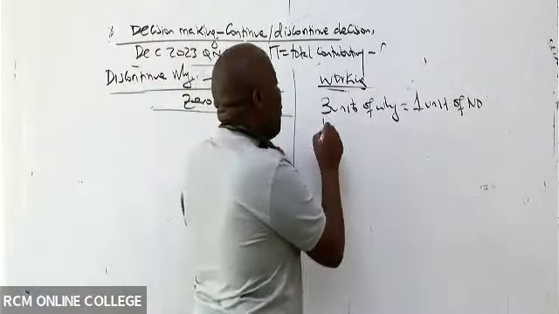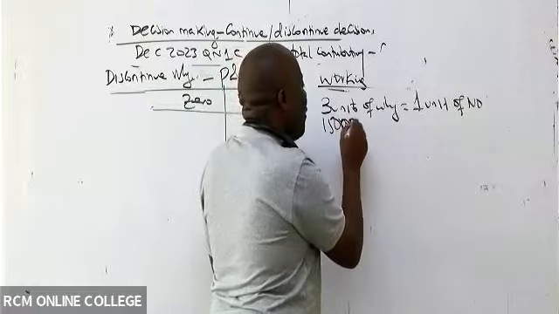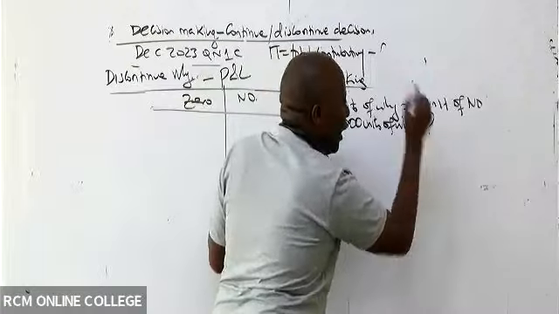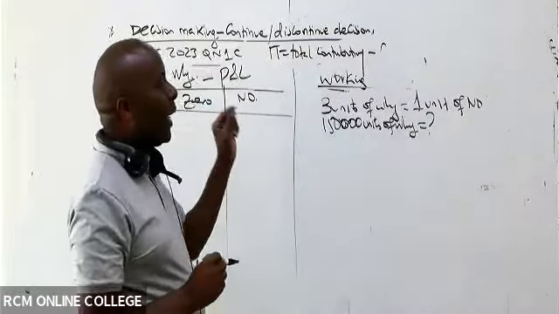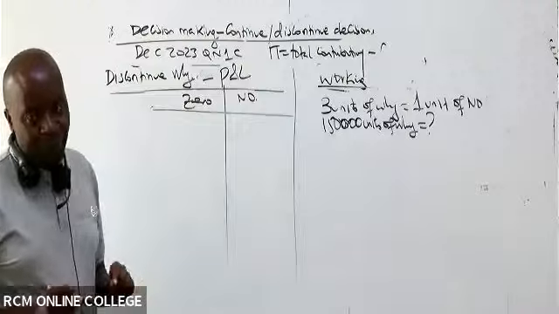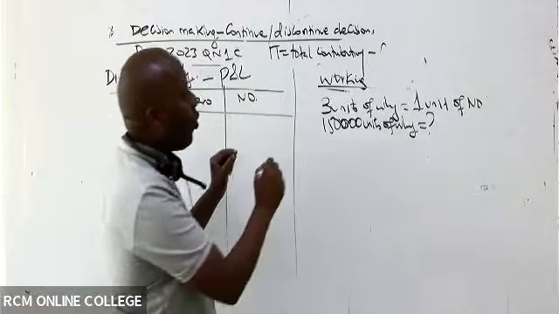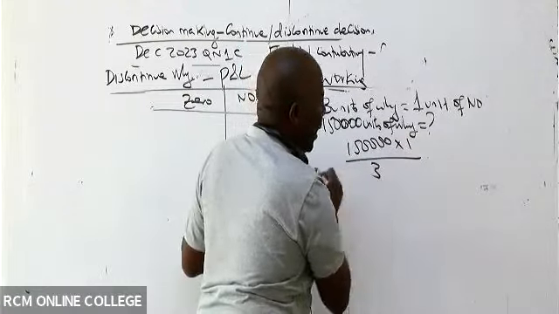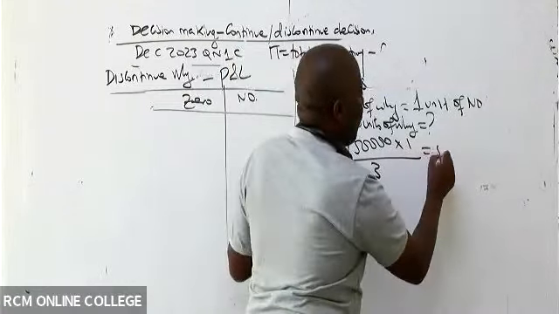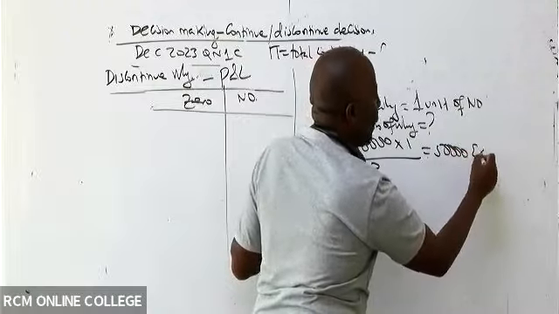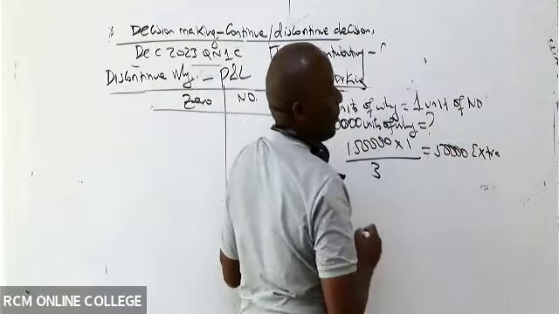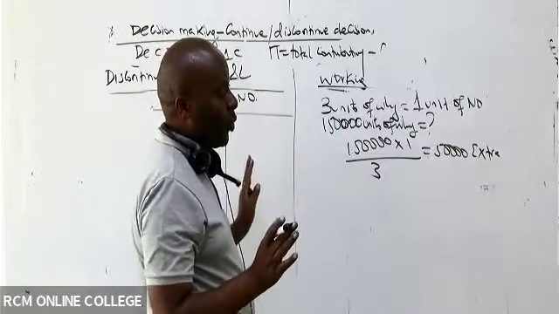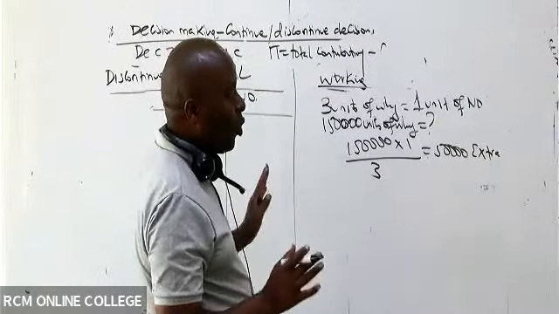So these 150,000 units of Y will end up giving us how many extra units of no fly? If I cross multiply, 150,000 times 1 divided by 3 gives me 50,000 extra units of no fly.